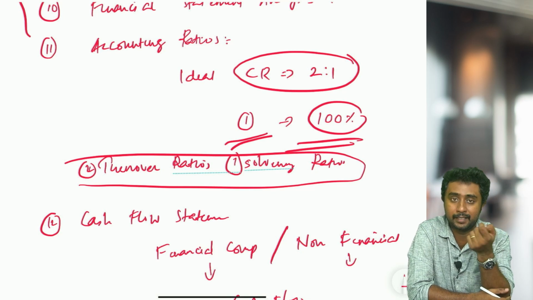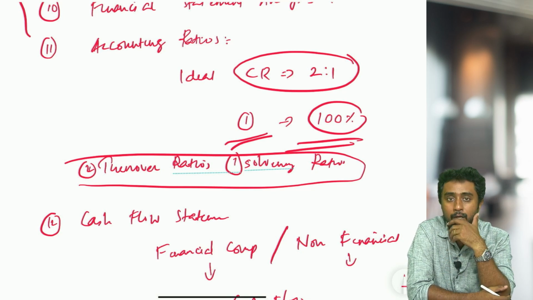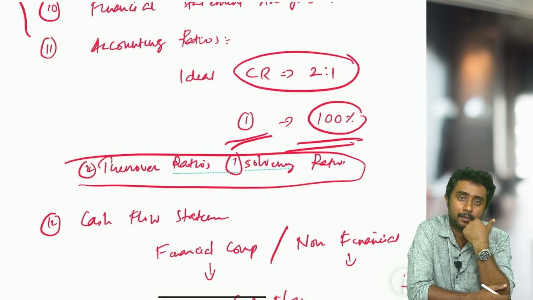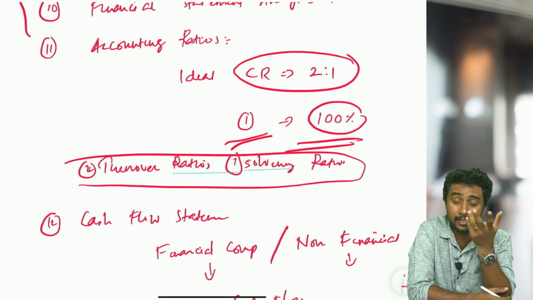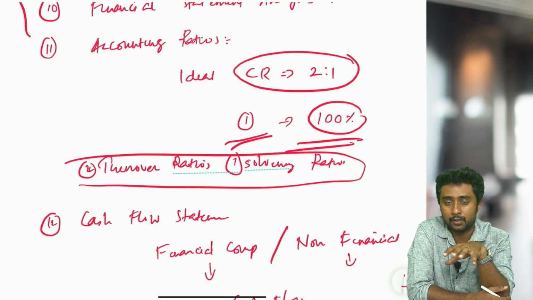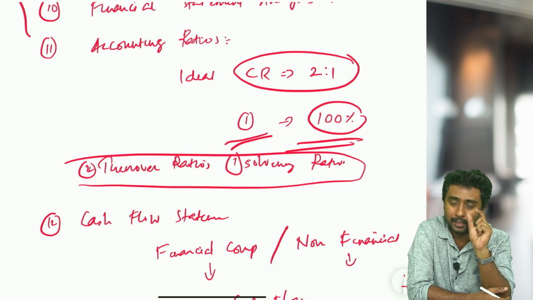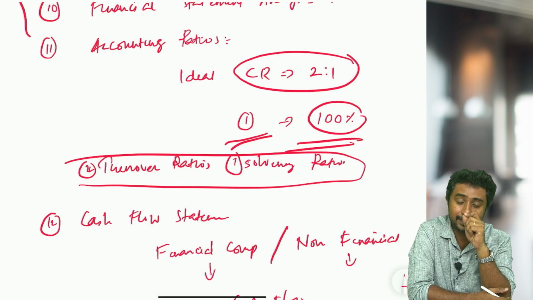Some of you have done your projects on the accounting ratio topic, so obviously you need to know all the ratios and their impact on the business. All topics are important, but turnover and solvency ratios are a little bit complex, so prepare them very well compared to other ratios. Other ratios are very easy to grasp. So study these two ratios well.